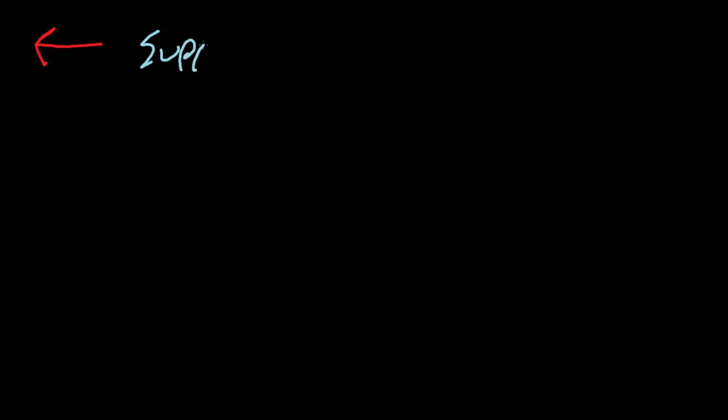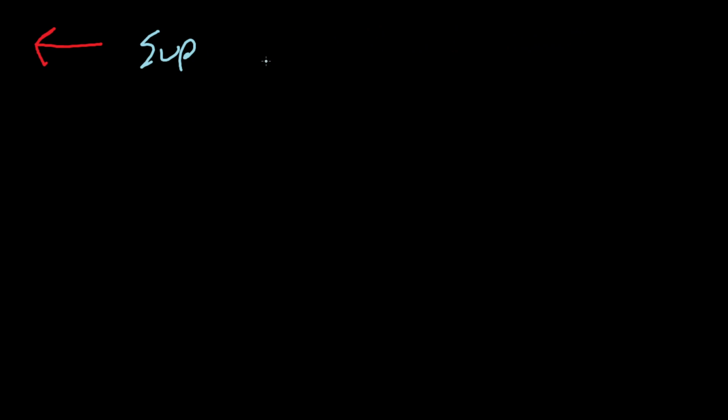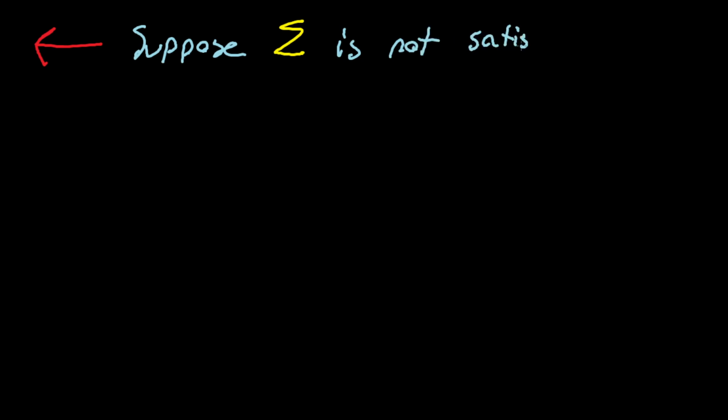So suppose sigma is finitely satisfiable. Or actually, this isn't even a proof by contradiction. This is a proof by contrapositive. Let me reframe this. So we will suppose that sigma is not satisfiable, and we will show that sigma is also not finitely satisfiable. So suppose sigma is not satisfiable.